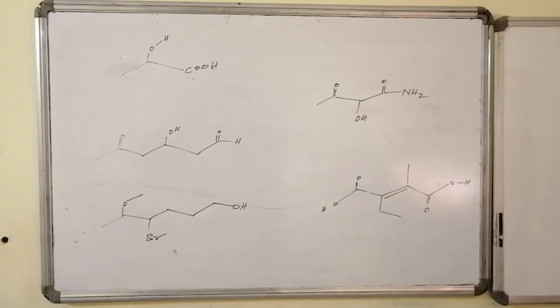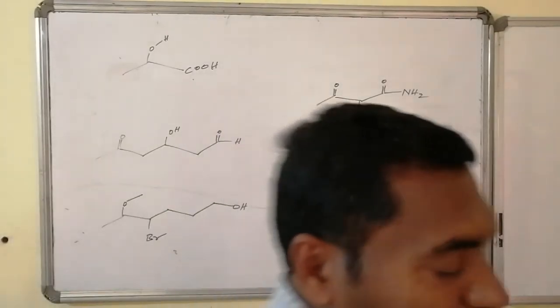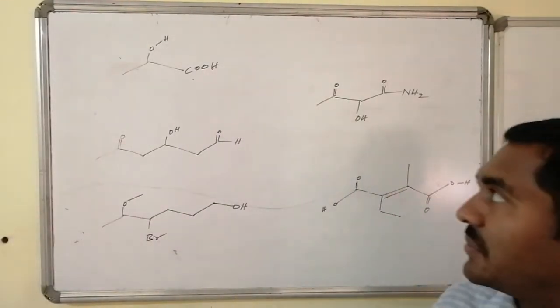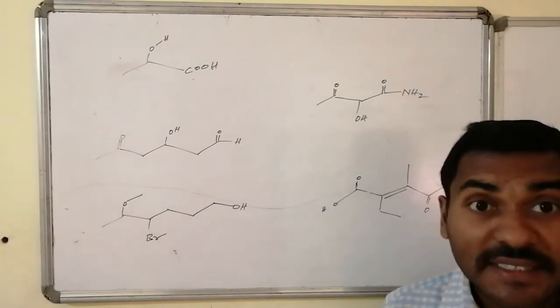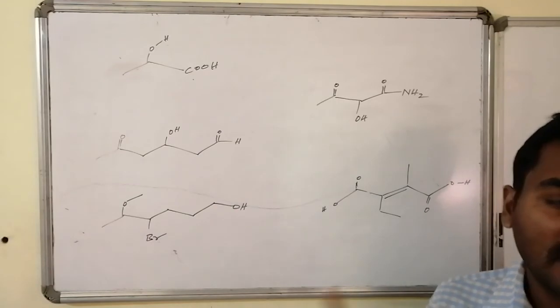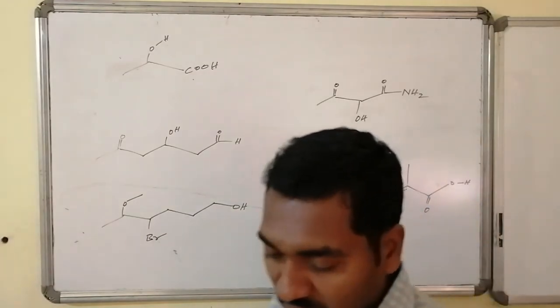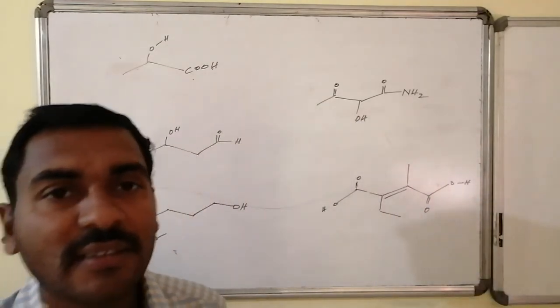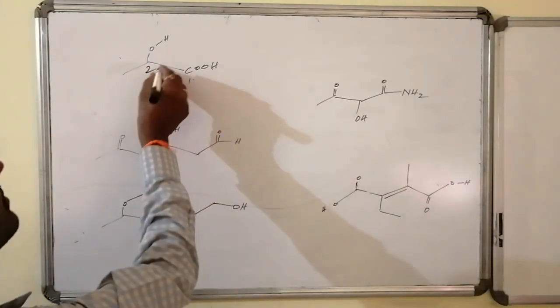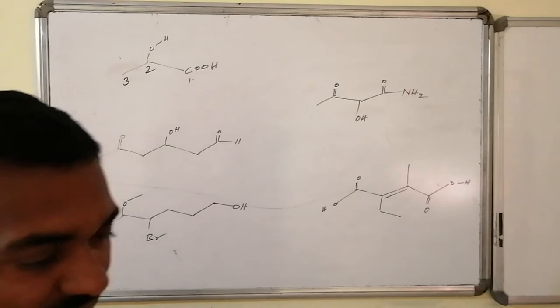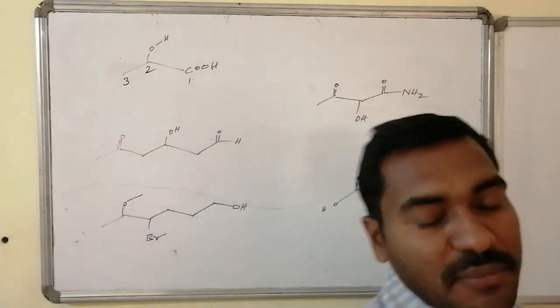Yes, here are some examples of compounds containing multiple functional groups. Let us go for compound number 1. It consists of two varieties of functional groups. One is the acid functional group and the second one is alcohol. As per the priority order, acid gets the highest importance and we will start numbering from here, because as per the importance, the minimum number goes to the highest importance.